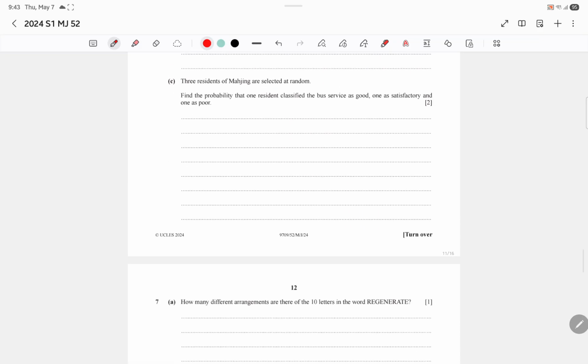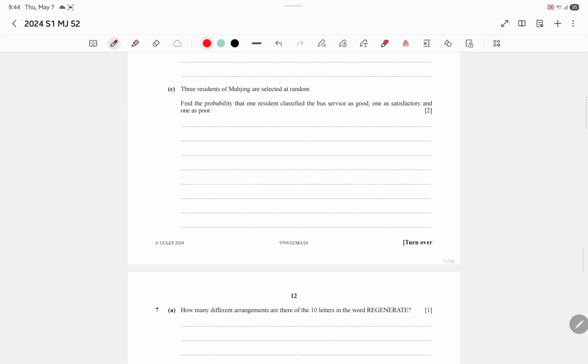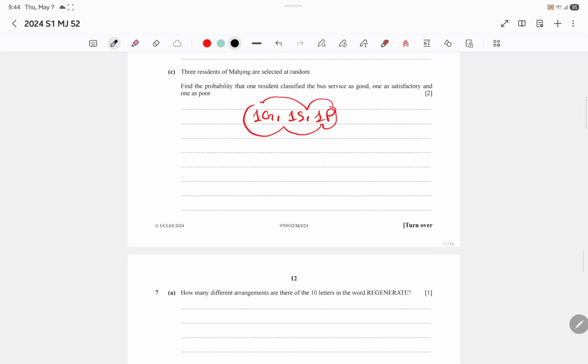Okay. Now, 3 residents of Mahjing are selected at random. Find the probability that 1 resident classified the service as good, 1 as satisfactory, and 1 as poor. Okay, so 1 is good, 1 is satisfactory, and 1 is poor. But we don't know in which order. Hence, there's going to be 3 factorial arrangements, 3P3.